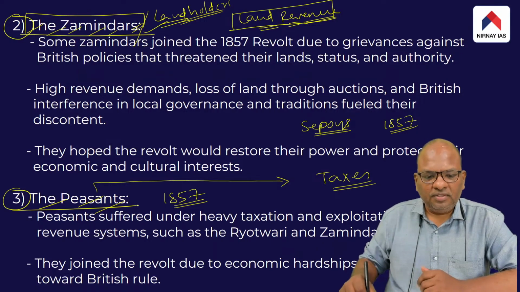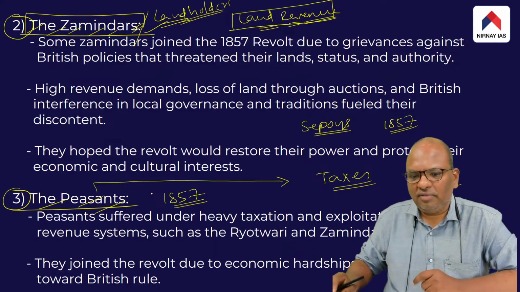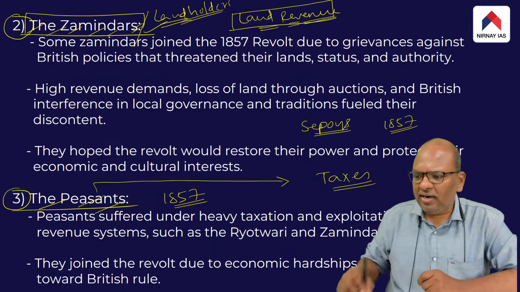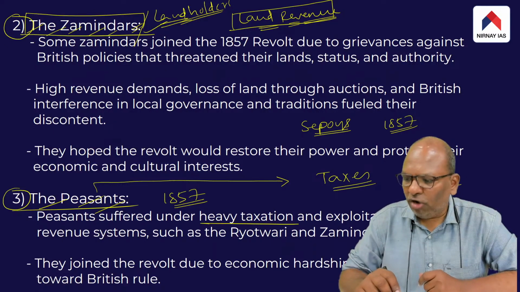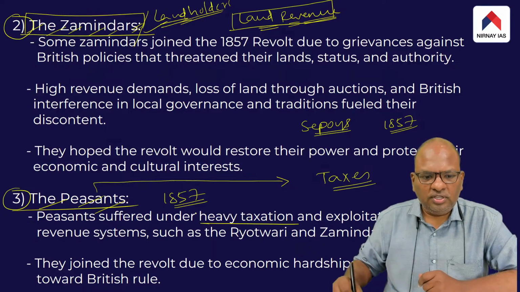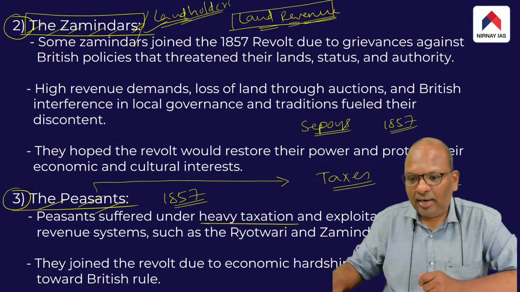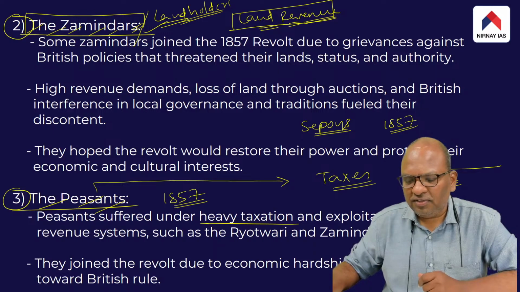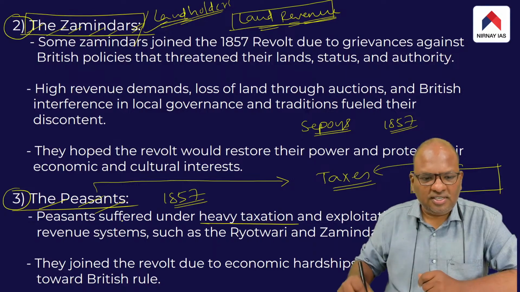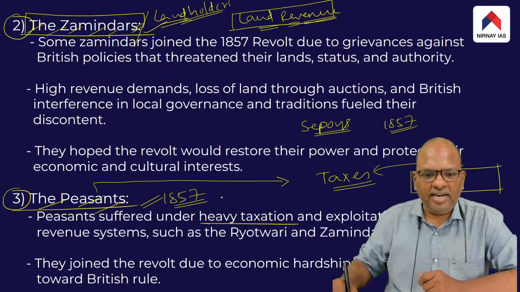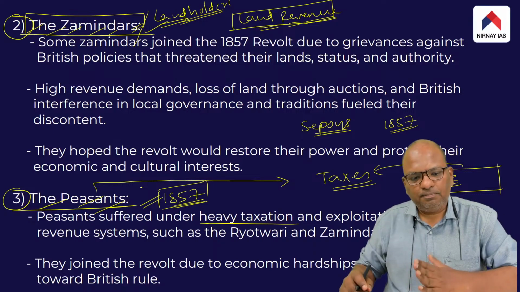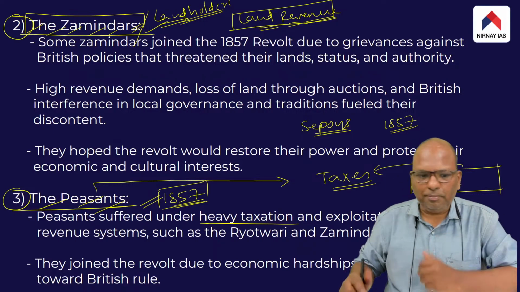Let me repeat. The peasants, these are the small cultivators of the land. They were under the burden of heavy taxation. So the British began taking away a large part of their agricultural produce as land revenue. So as a result, the peasants also suffered under the British. So in 1857, when the sepoys revolted, the peasants actively came forward and gave their full support to the sepoys.